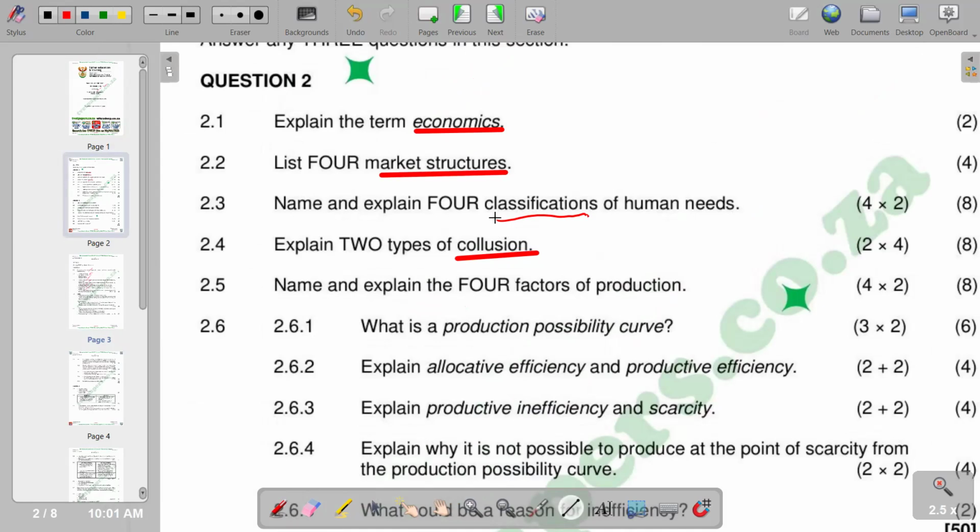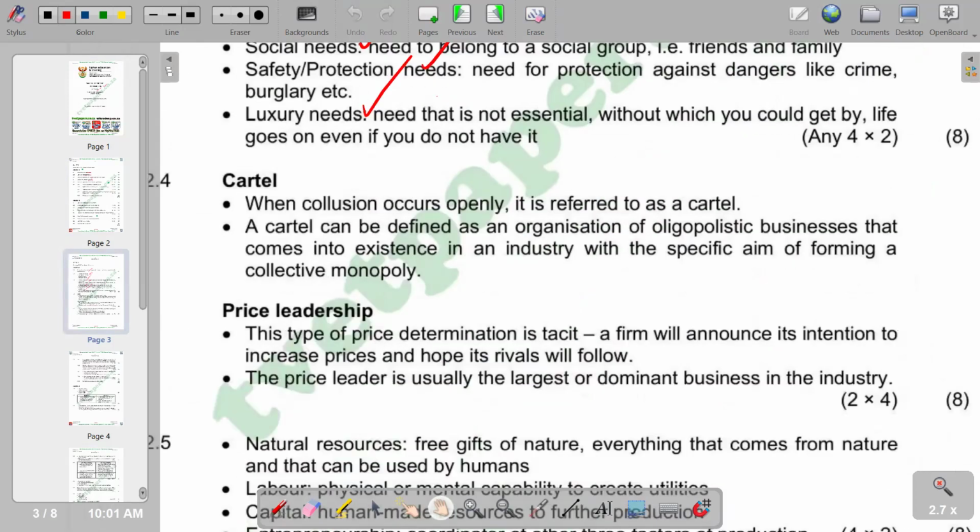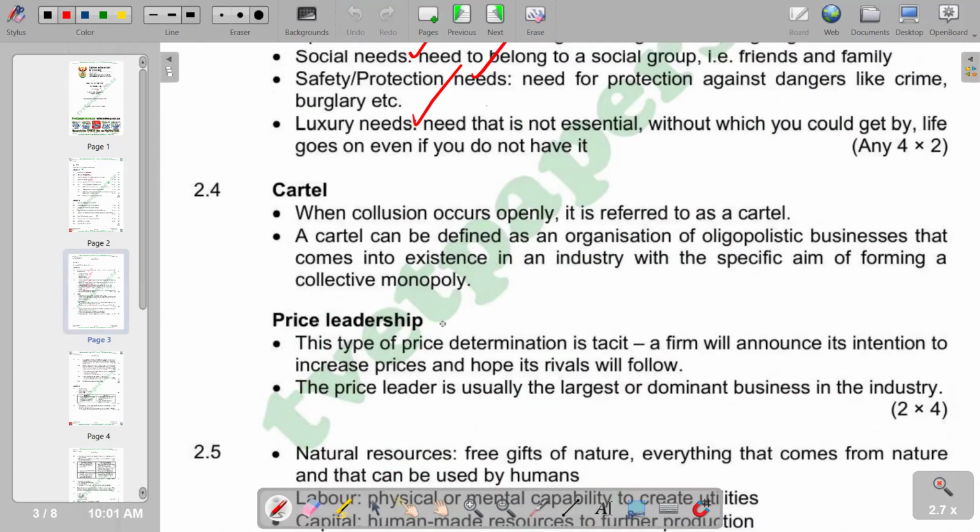So those are the basis of collusion. The behavior harms consumers by increasing prices and reducing product quality. So at the end of it, the negative that we can deduce from collusion is an increase in prices and a reduction in product quality. Two types of collusion that we can include are cartels, and then we also have price leadership.